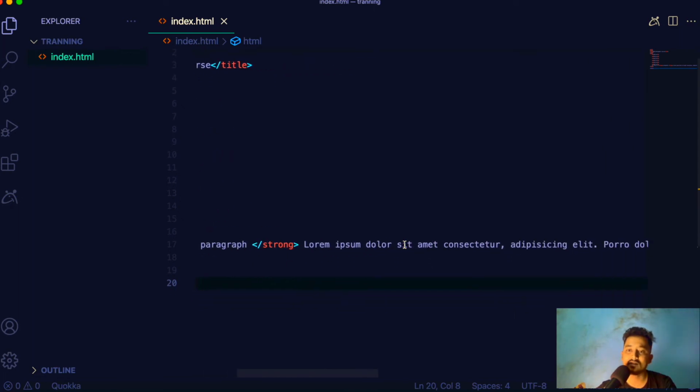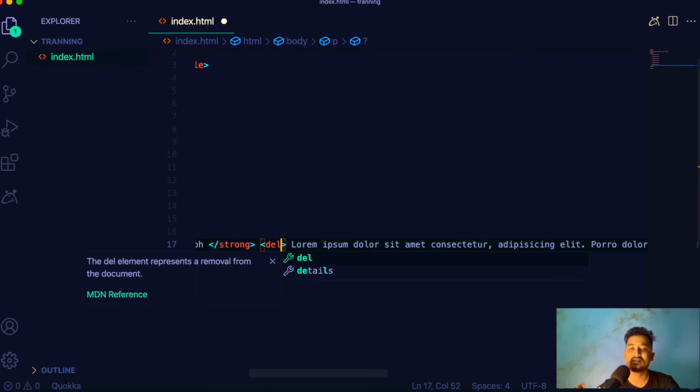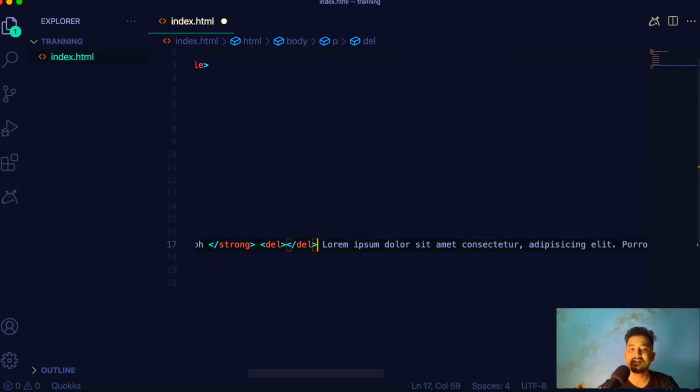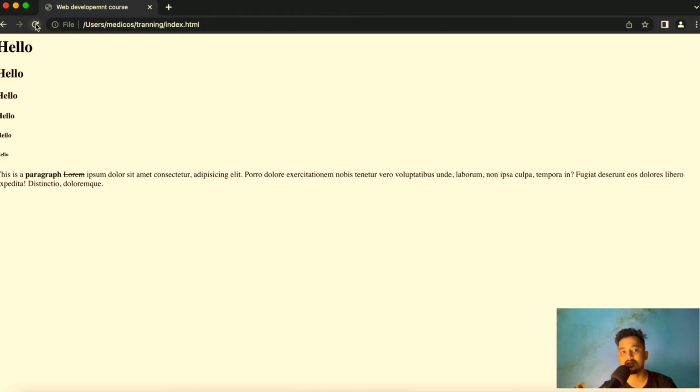Let's see another tag that we can use. Inside this lorem, I'm going to use the tag called delete, which is del, with opening and closing, of course. I'm going to just cut this and put it inside my del tag. I'm going to refresh this. You can see here this lorem gets cancelled as if it has been deleted, because that's what the delete tag, or del tag, does.